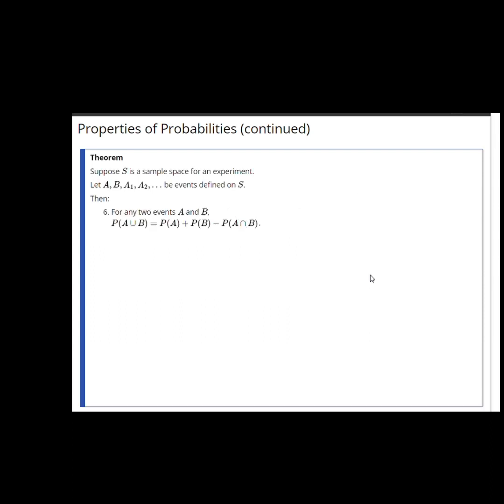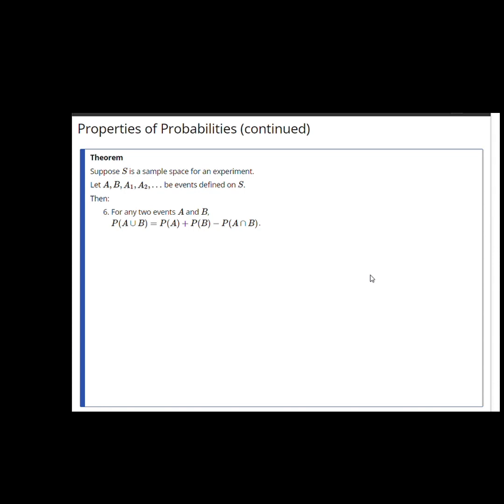Property 6. The probability of a union of two events in general that may not be mutually exclusive can be obtained by adding together their probabilities and subtracting off the probability of the intersection. P of A or B is P of A plus P of B minus P of A and B.